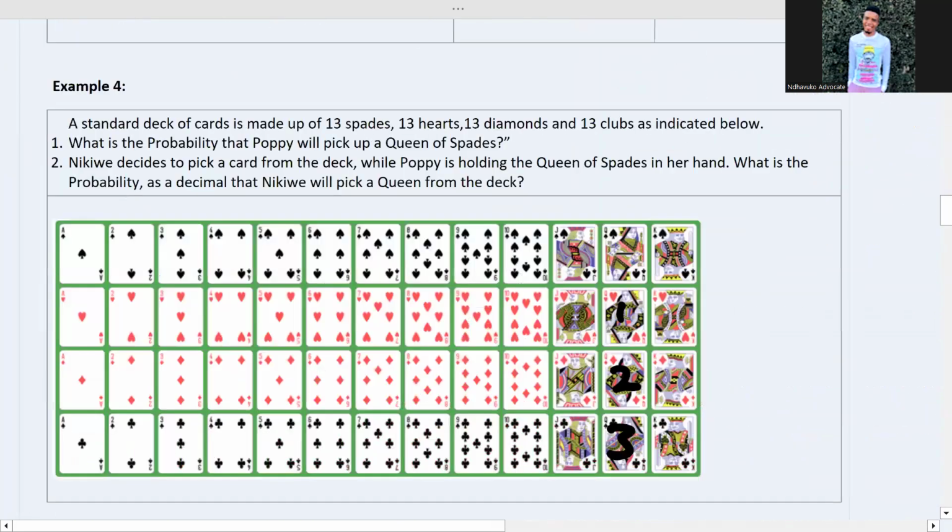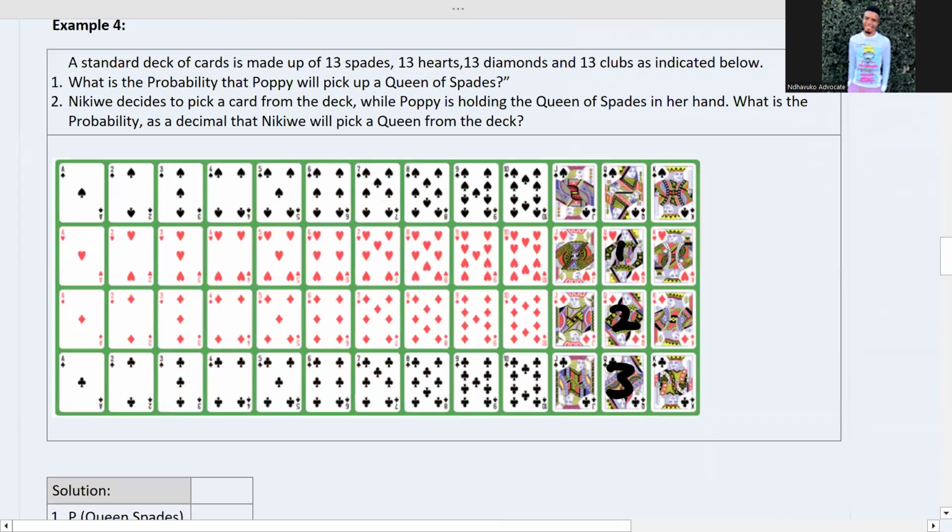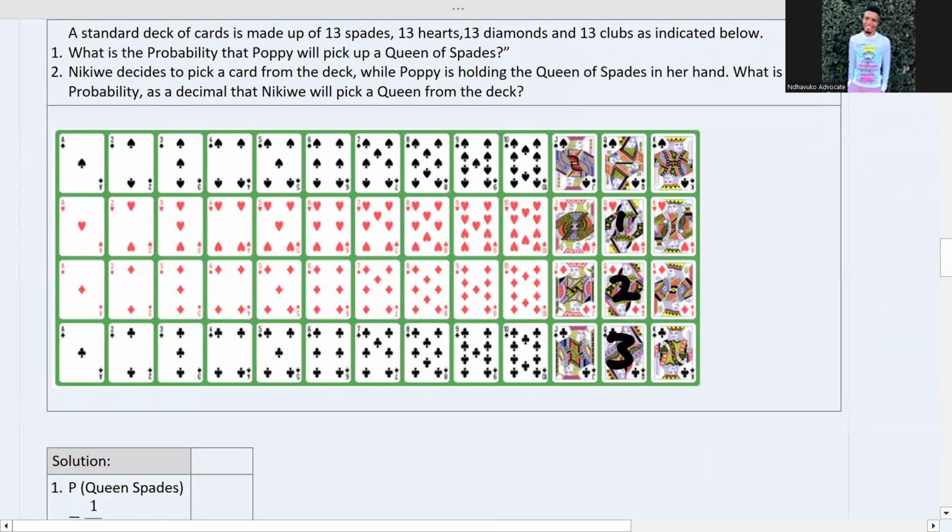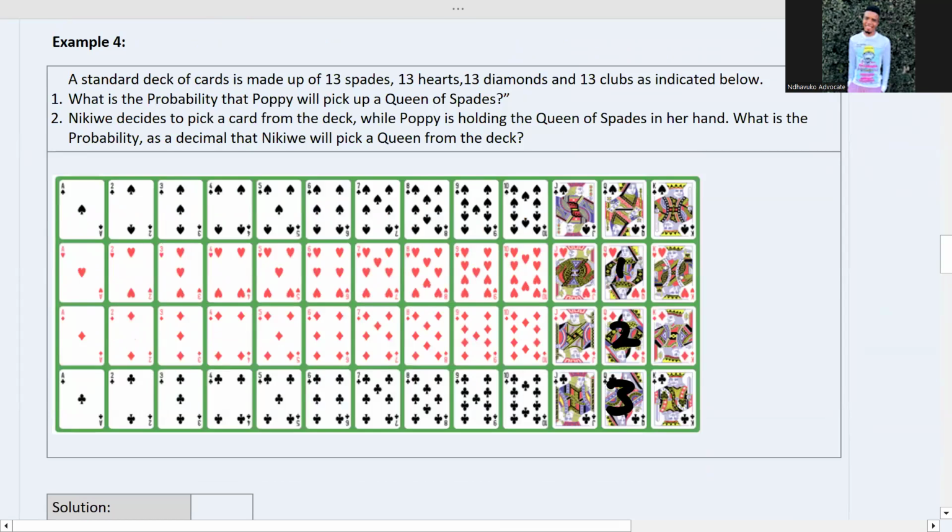Okay, let's check here. This is example number 4. A standard deck of cards is made out of 13 spades, 13 hearts, 13 diamonds, 13 clubs, as indicated below. What is the probability that Poppy will pick up a queen of spades?